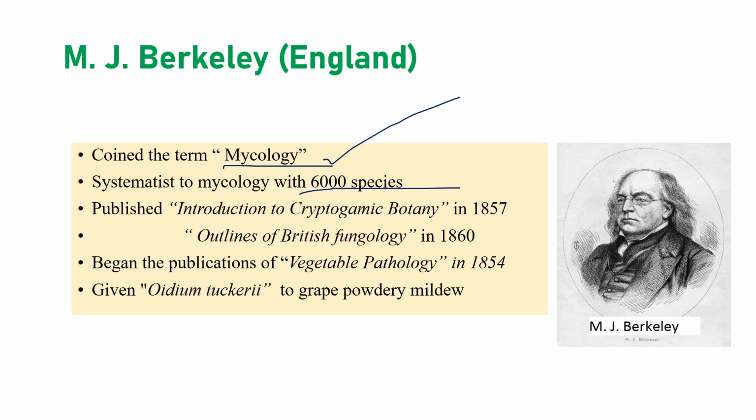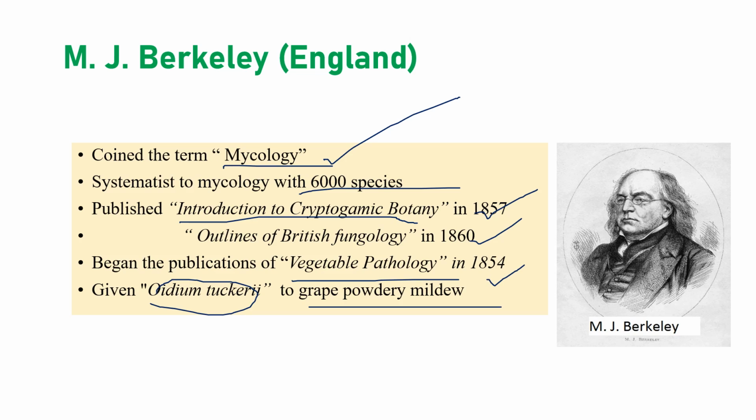He systematized and identified around 6,000 species, and he published two books: Introduction to Cryptogamic Botany in 1857 and Outlines of British Fungology in 1860. He is one of the very important persons when it comes to British mycology. He began publications on vegetable pathology in 1854, and he is the one who gave Oidium tuckeri for the grape powdery mildew. Now we know it is caused by Uncinula necator or Erysiphe necator.